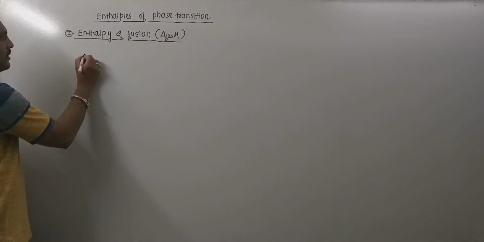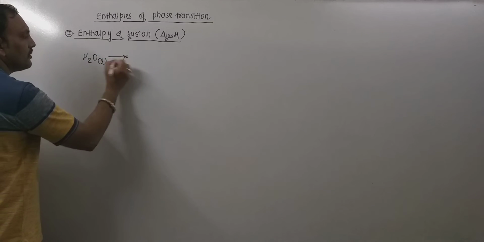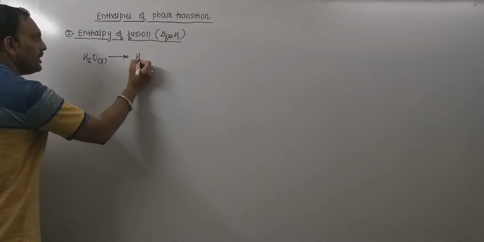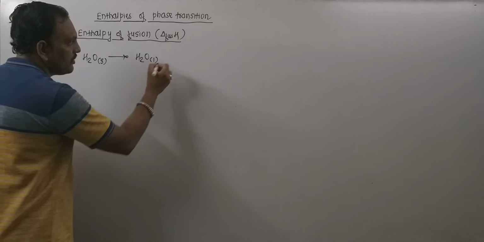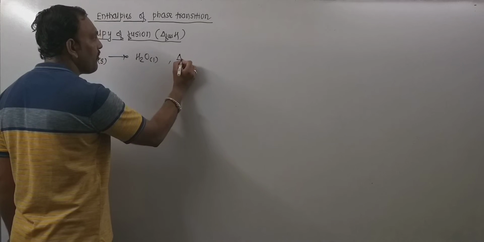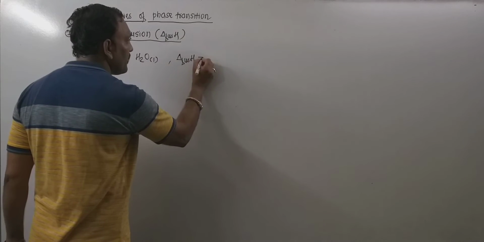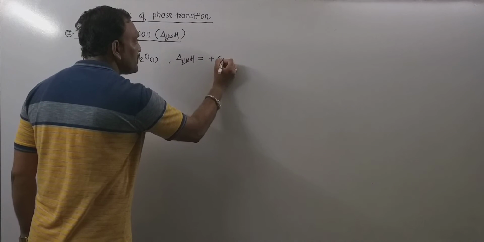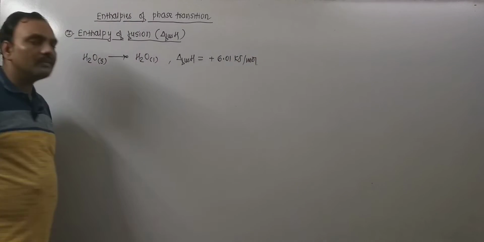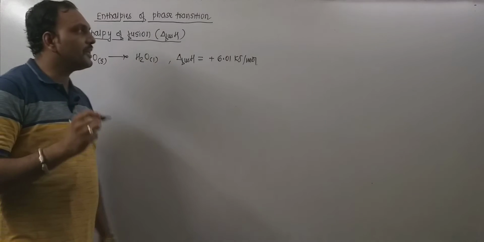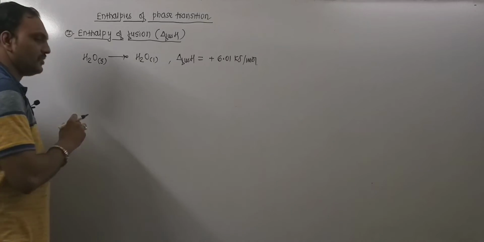Now, consider 1 mole of ice, that is solid, when it is converted into 1 mole of liquid water, then the heat required for this change can be termed as enthalpy of fusion, and it is found to be 6.01 kilojoule per mole. Thus, 6.01 kilojoule per mole is enthalpy of fusion of ice.